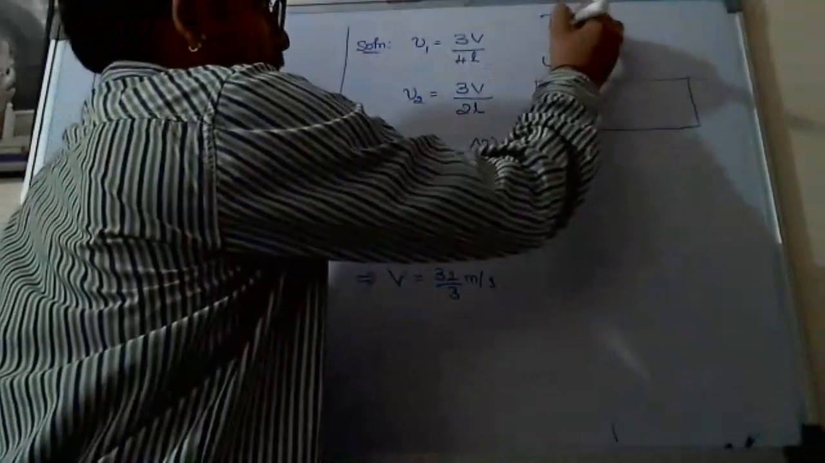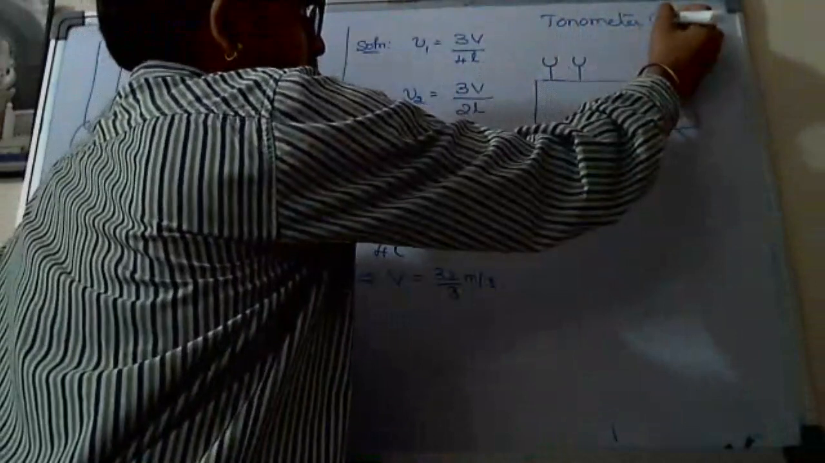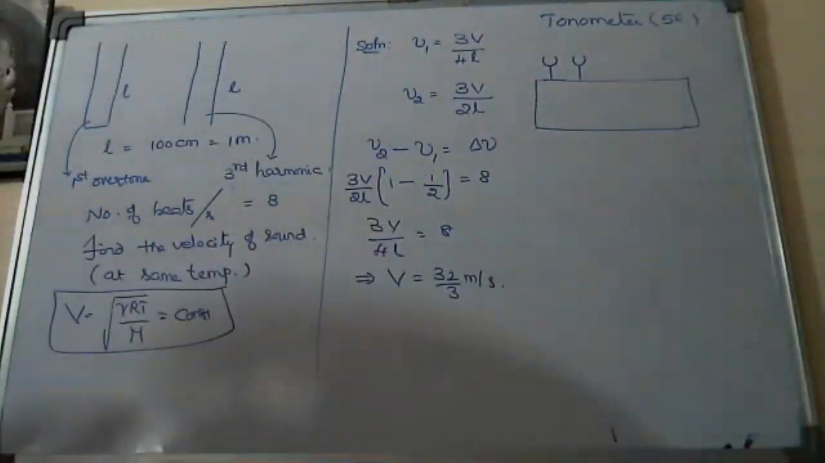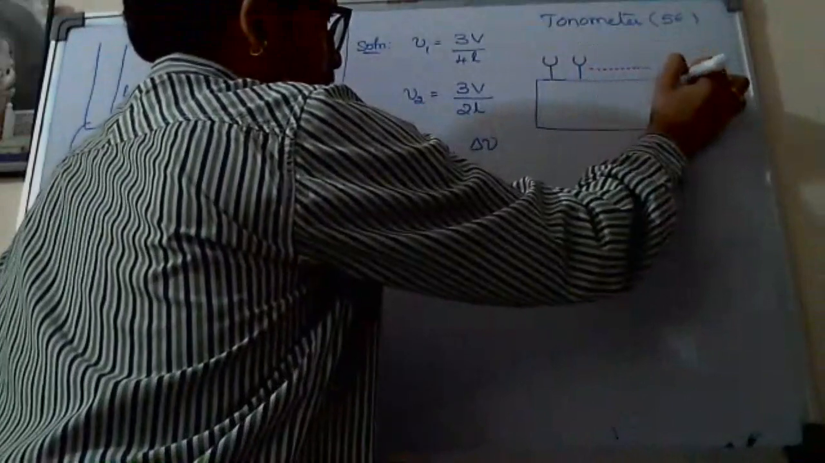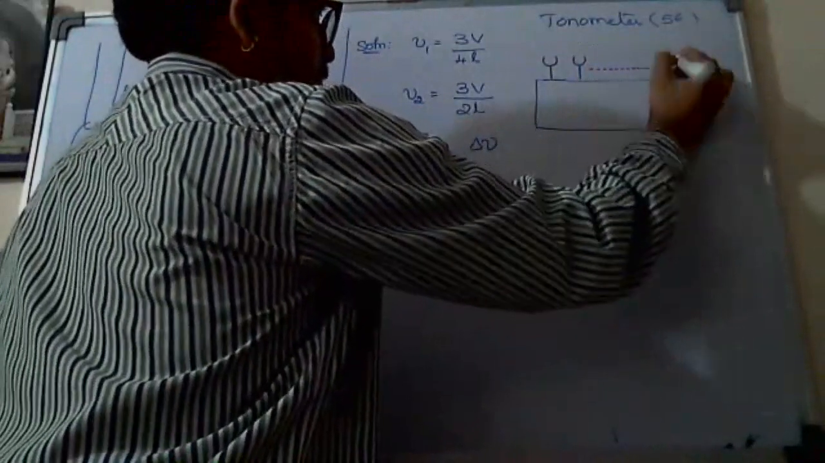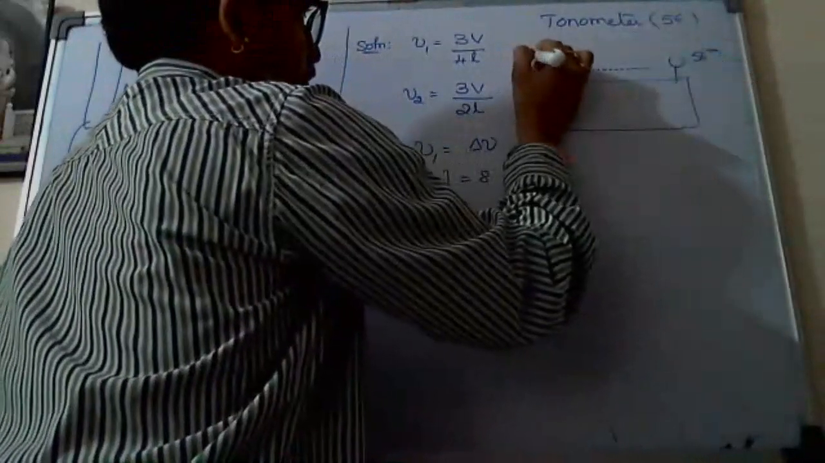So in this tonometer, it contains 56 tuning forks. Total number of tuning forks there, one beside the other, in series, there are 56 tuning forks now. It is 56 and it is first.